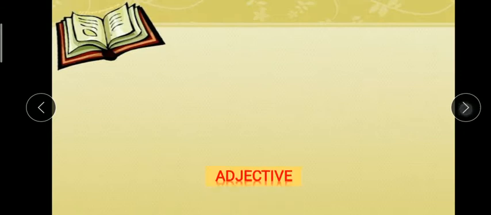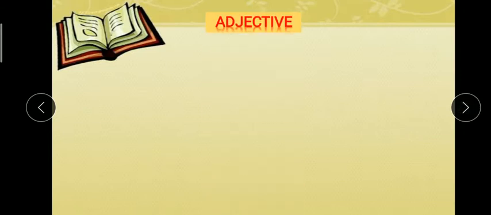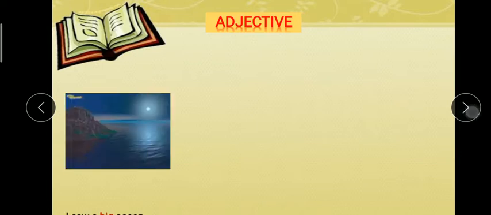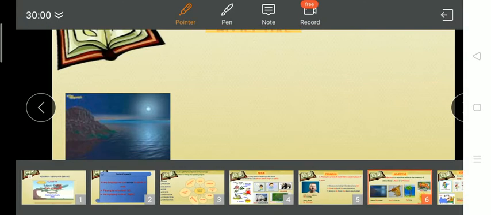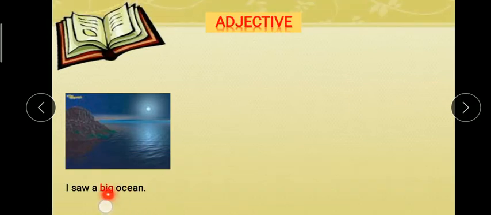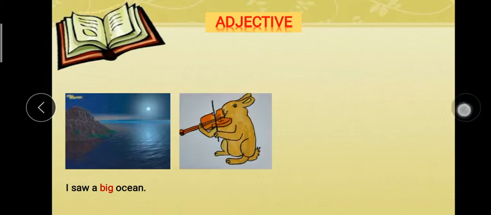Okay, now next one, adjective. Do you know the adjective? Adjectives we also call describing words. Okay, look at the picture. I saw a big ocean. So big is an adjective because big is describing the ocean and it shows the quality of the ocean. Beautiful drawing. So this is drawing and the describing word is beautiful.